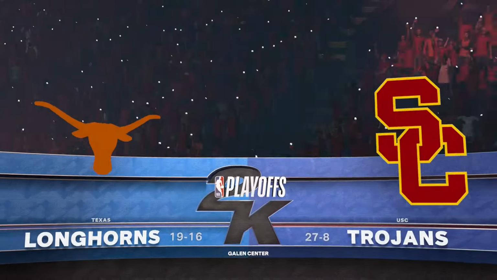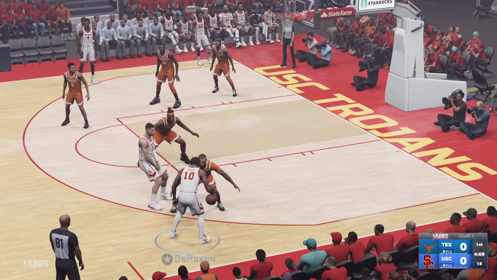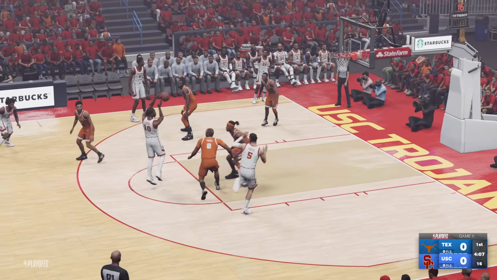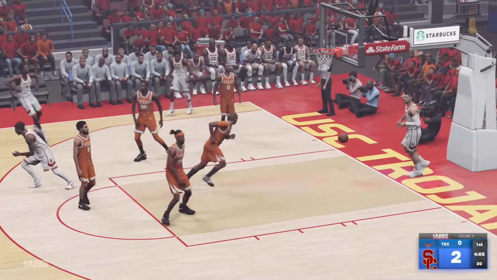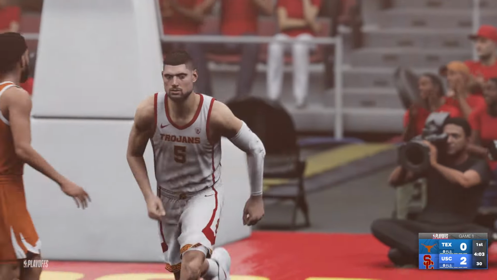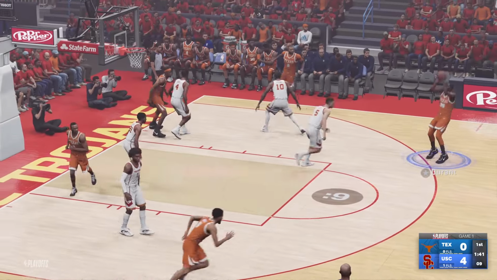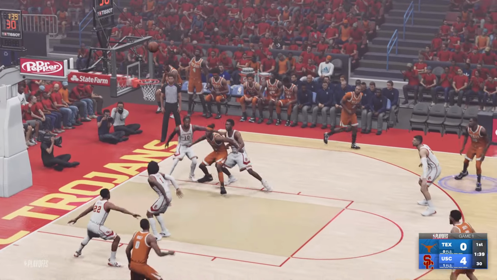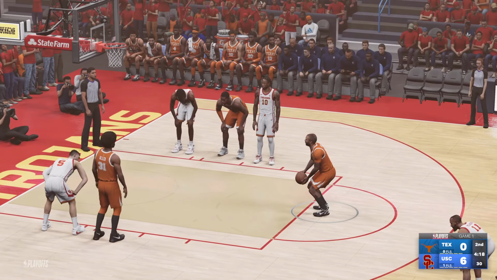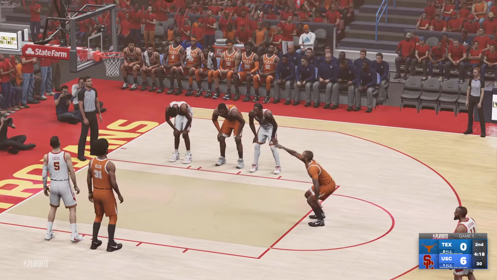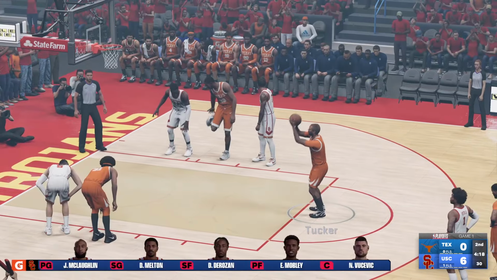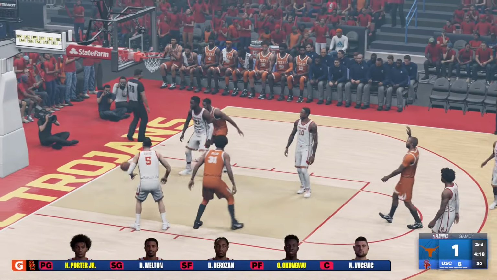Now we go to Texas, USC. Shades of '07 in this game. We have Vucevic. So passes to Vucevic. And the power finish by Vucevic. Here's the kick out to Durant, but he's cold. He starts the game off cold, misses that three. Texas doesn't get their first points until PJ Tucker goes to the line, misses the first, but the second gets it to go. And he sinks the second.